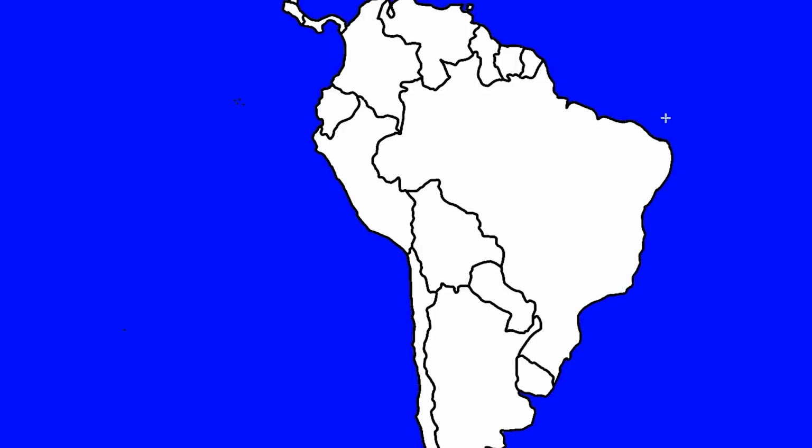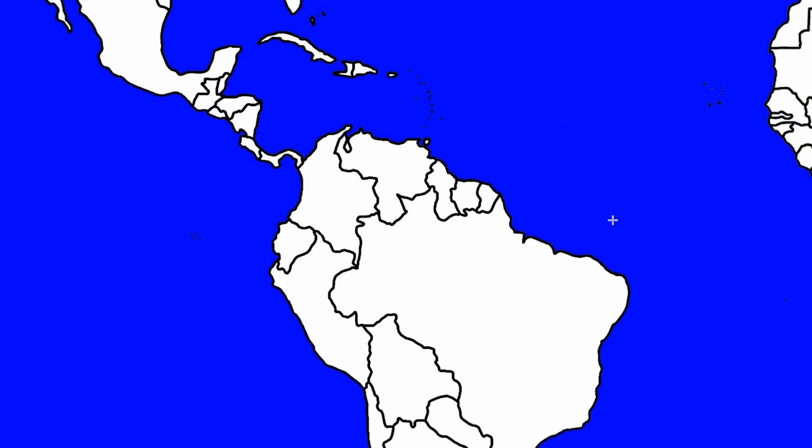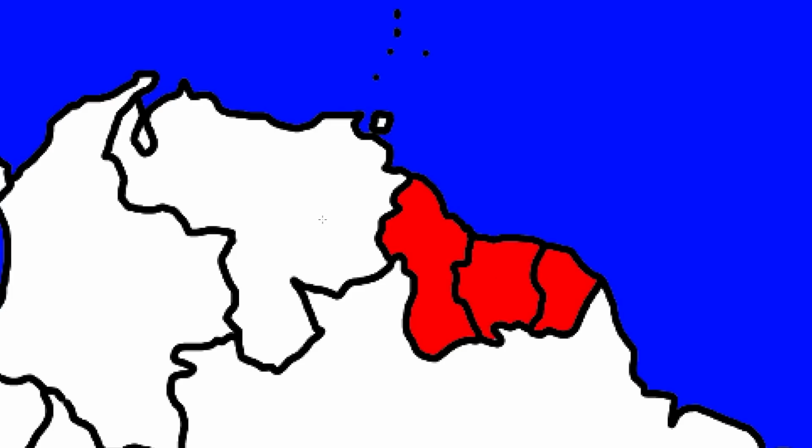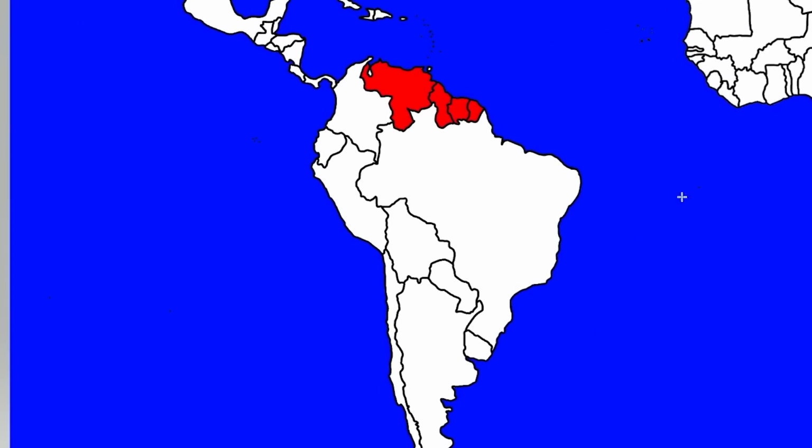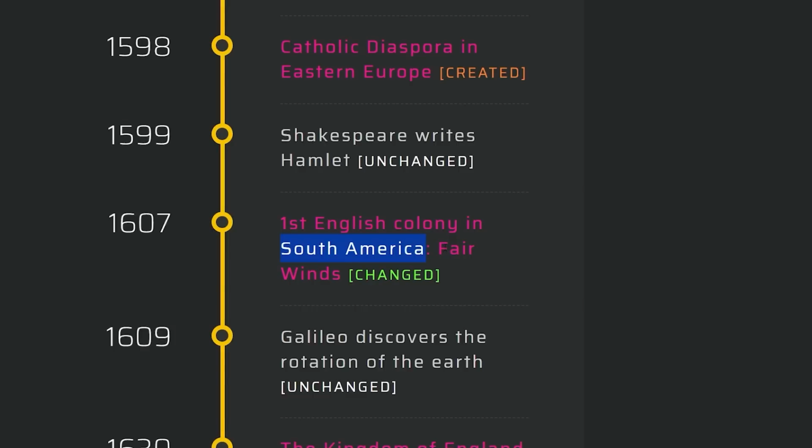Obviously, in real life, England wouldn't get anything. Well, they did kind of have a colony here. Sorry, more specifically here in Guyana. I do kind of feel like it would be somewhere in this location. England's not going to go all the way around and colonize stuff back this way. I mean, probably not when it's a lot easier to do something just right there. And this place is called Fair Winds. Really? Couldn't have come up with anything better.